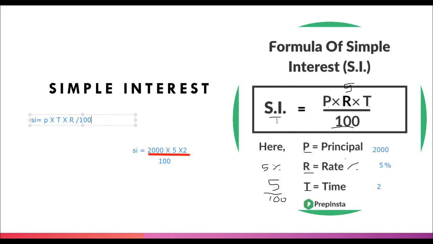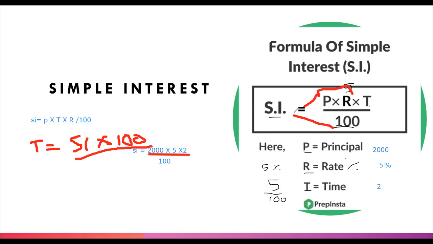For example, in a question, you are given simple interest, you are given principal, and you are given rate of interest. You have to find time. So as you all know by simple maths, T will stay here, and on that side it will be simple interest. That 100 will go up, into 100, divided by, and these P and R will go downwards. So 100 divided by P into R. Understand? So what will be the formula?